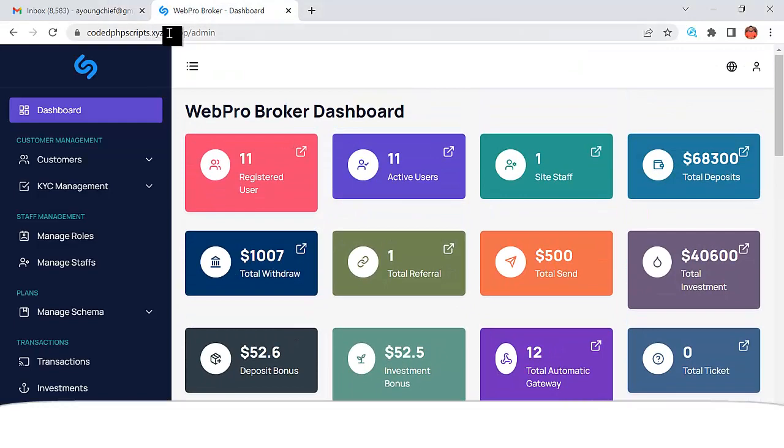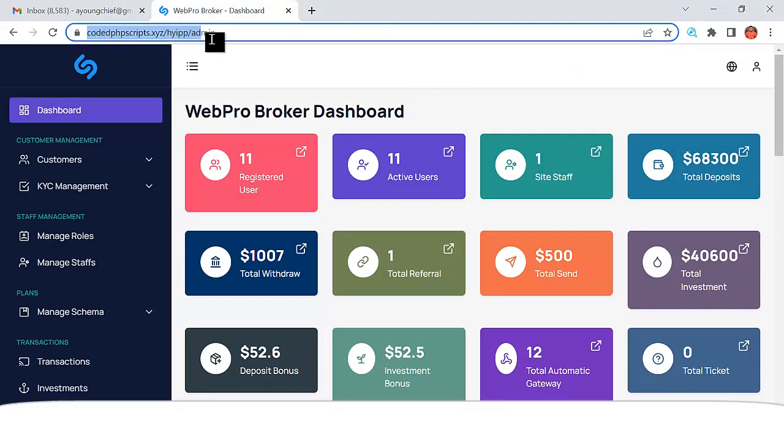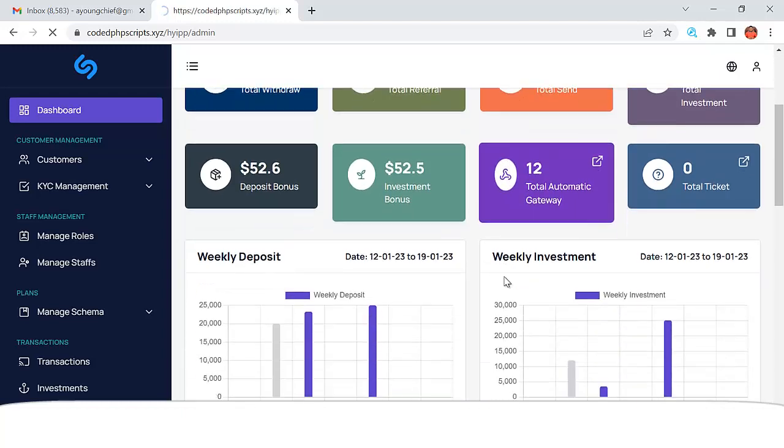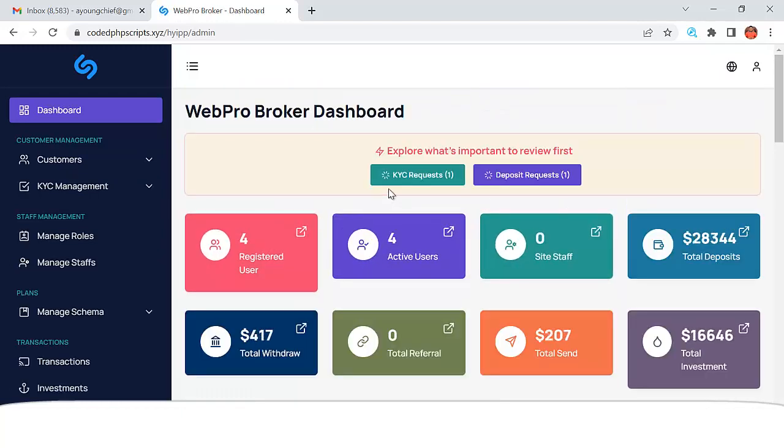So this is the admin end. For you to log into the admin end, you just go to your URL/admin, right? I'm going to show you how you can get that done when we get to the installation section. So this is my admin end right here, and as you can see from my admin end, there is a deposit request and there is a KYC request.